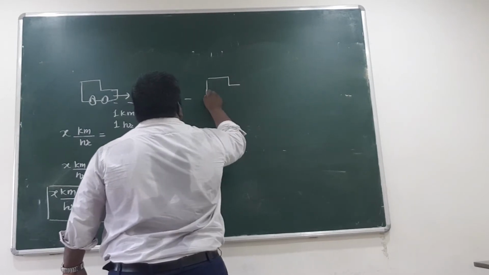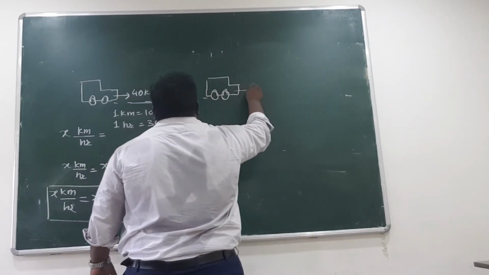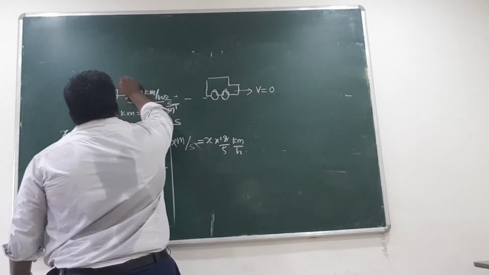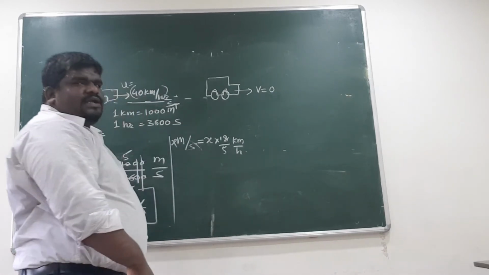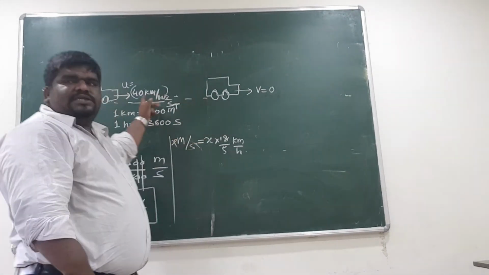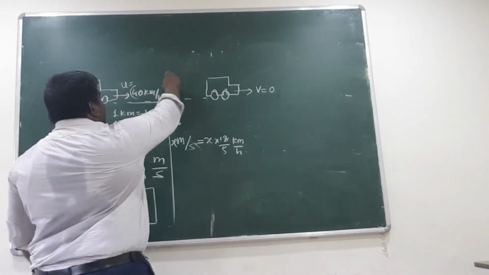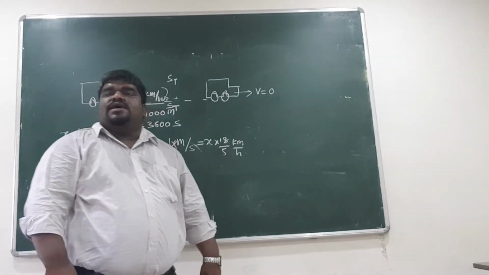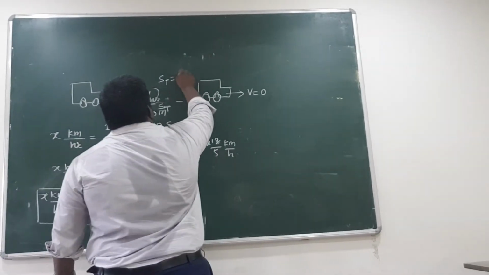That S distance is traveled by the car before it comes to rest. Rest means its final velocity is 0, and its initial velocity here is 40. The distance it has traveled I have represented by S T. S T is called the stoppage distance.